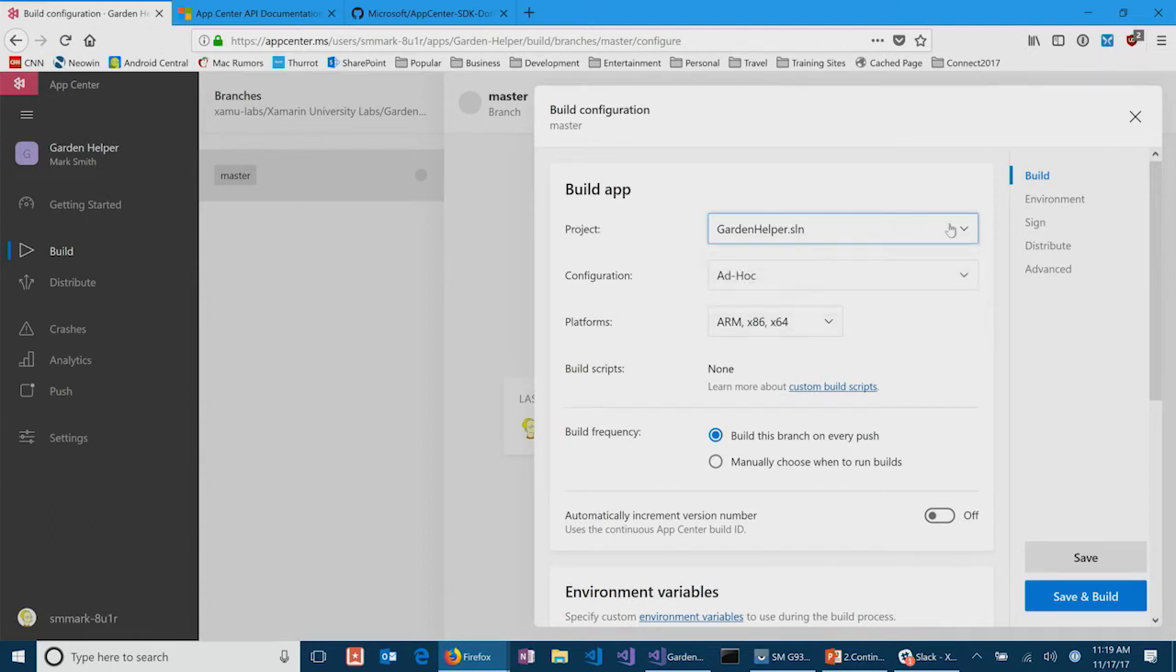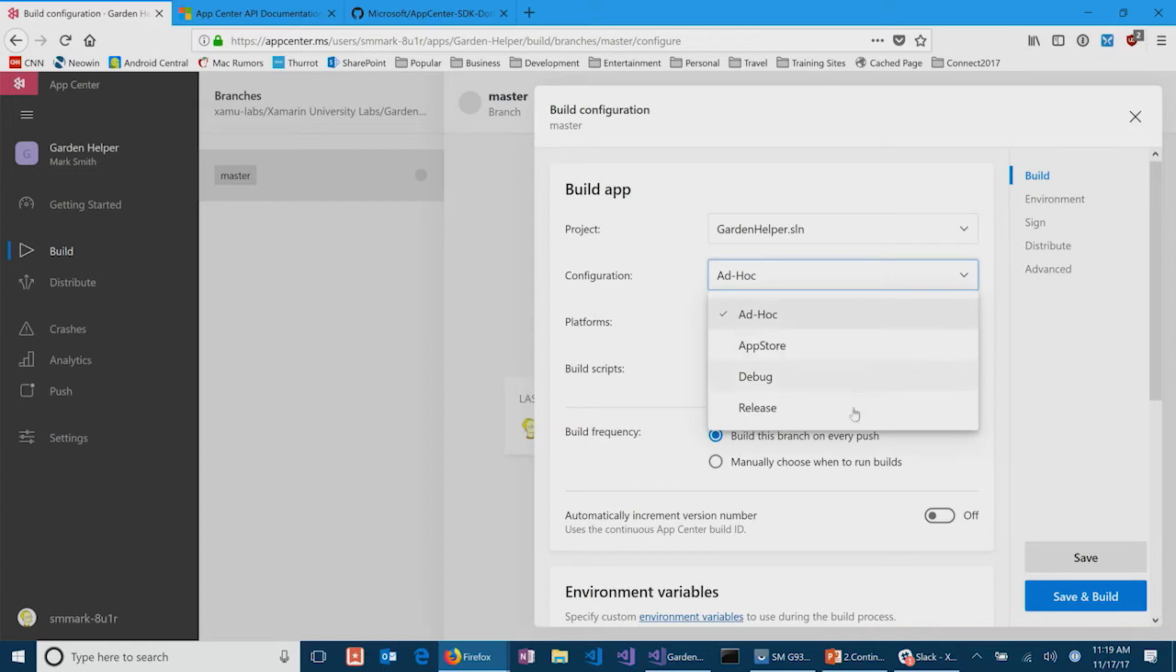I get to pick the project. In this particular case, it's just picking out the solution. If I were on Android, it would actually have found the Android project. I can set the particular configuration that I want. So this is just coming out of that solution configuration. So you can see I've got all my regular configurations that were already present there. Right, they're already defined in your solution. They're already defined. I can pick my platforms.